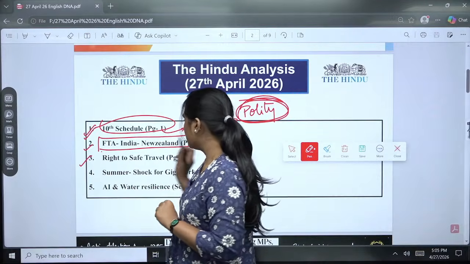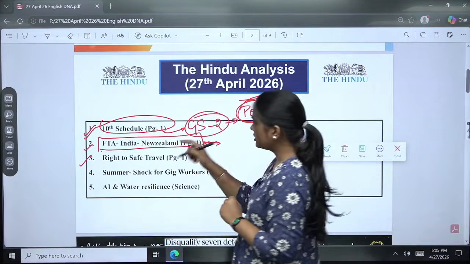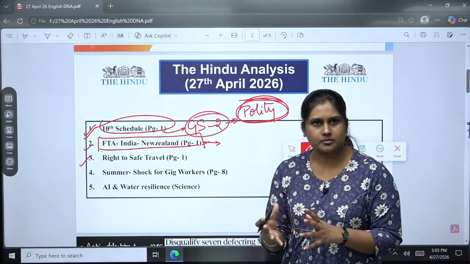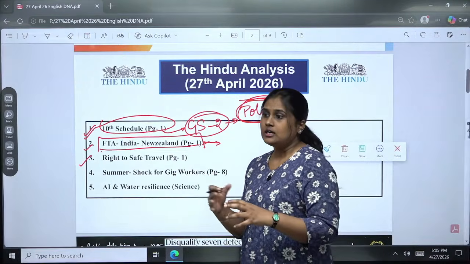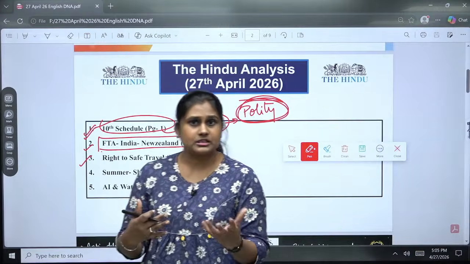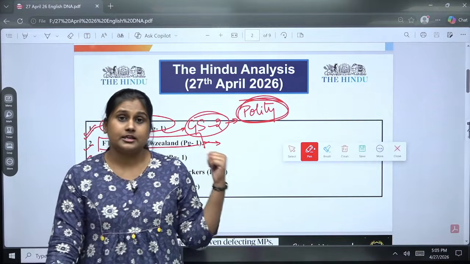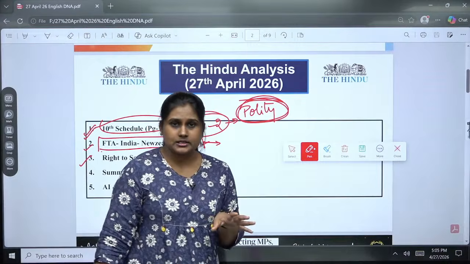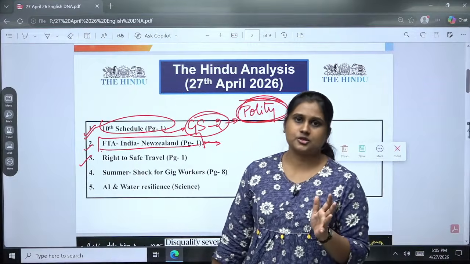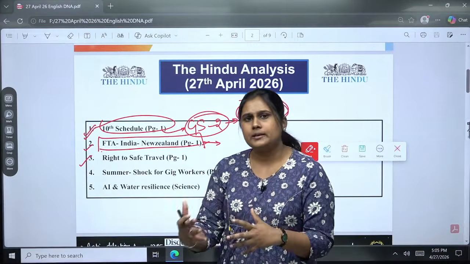The third one is important for us in two certain things. One is economy based. You can use this data on FTAs more often, in economic terms, when it comes to the GS3 paper, and also for foreign diplomacy ideas.